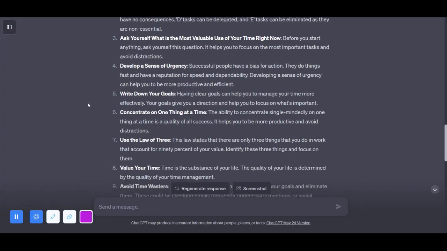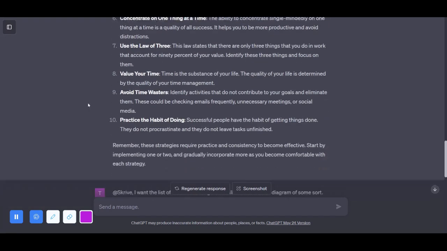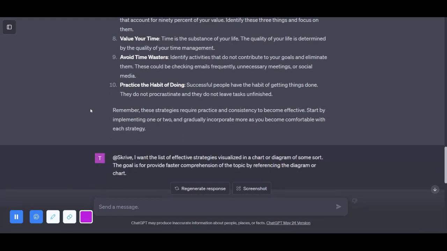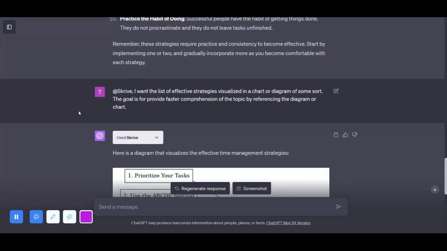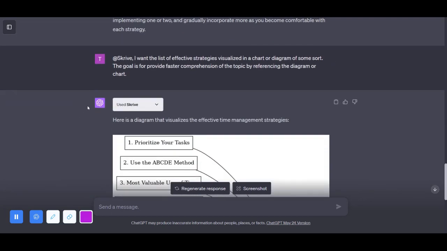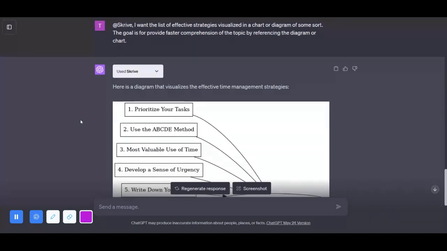Now, let's bring in Skrive. Skrive takes the summarized data from VoxScript and turns it into a visual diagram. It's a powerful way to visualize and understand complex information. It's like having your personal AI graphic designer.